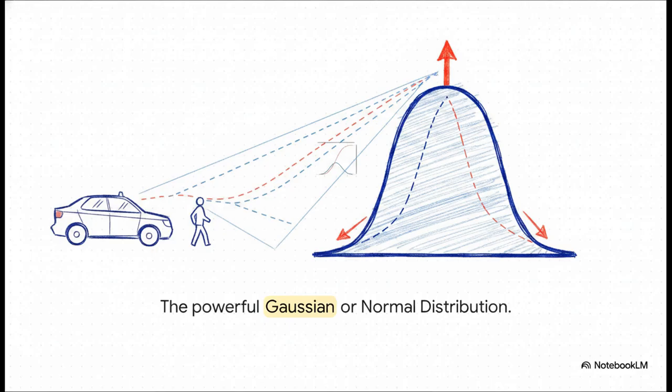And this is a real game changer for autonomous agents. If an automated vehicle is tracking a pedestrian, it might use a Gaussian distribution to predict their path. The peak is the most probable trajectory, while the tapering edges represent less likely but still very possible sudden movements.